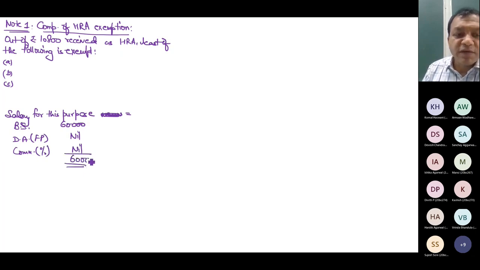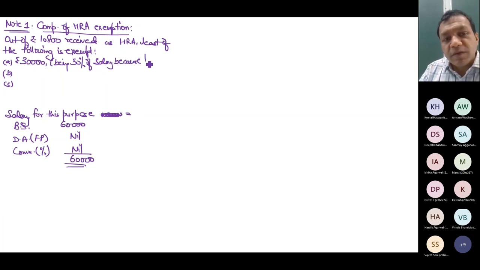This is salary. So what is my first point? 50% of salary, so it will be 30,000. But write the theory also, don't just write the numerical figure. Being 50% of salary, because the house is situated in Delhi. In Delhi, Bombay, Calcutta or Madras, it is 50%.